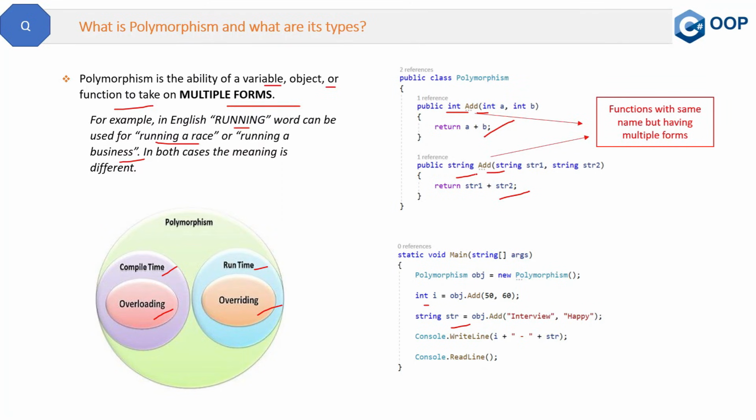Similarly, runtime is when you run your program. After building your program into DLLs, it will run, right? It will execute and show you the output. That duration is runtime, and at that point of time, the overriding will be recognized. We will see overriding in detail in upcoming questions. I hope polymorphism and its types are clear now. If you have any query about this question, then please post it in the comments section.